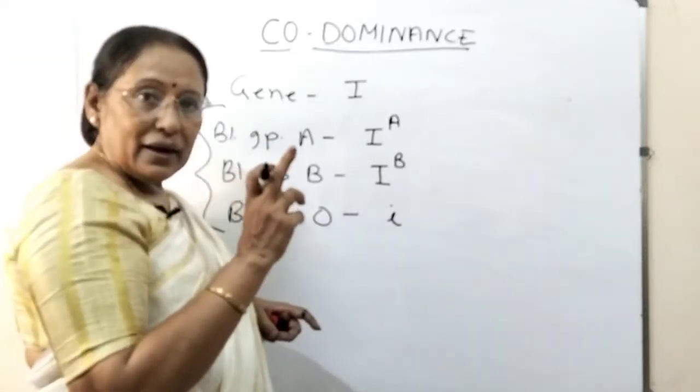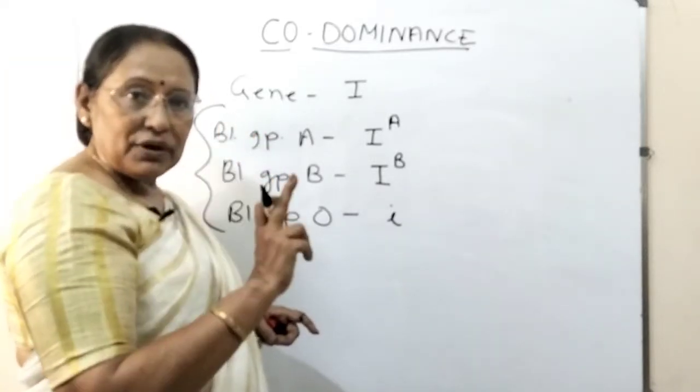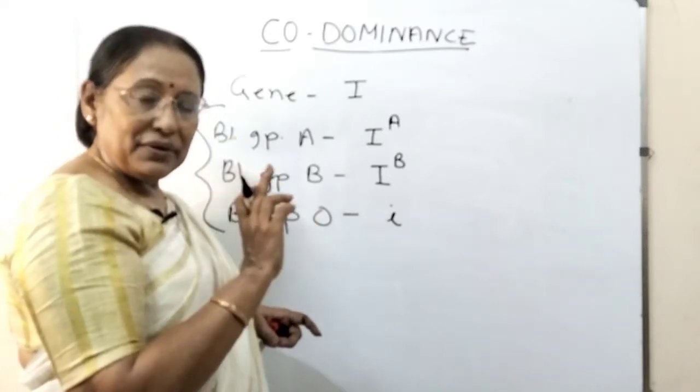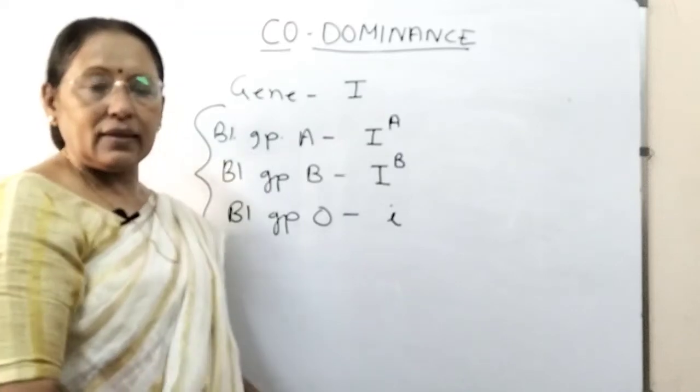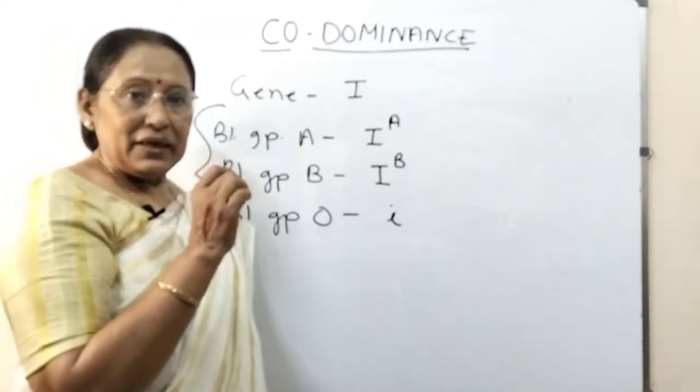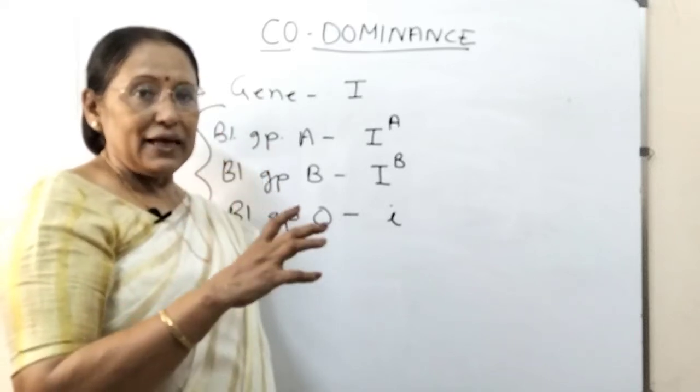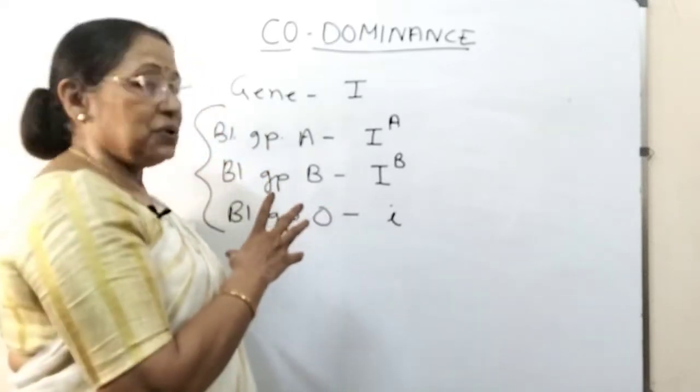This is the gene I which causes formation of two different types of sugar chain on the membrane of RBC. Now let us see what different types of genotypes and phenotypes can be formed out of this.